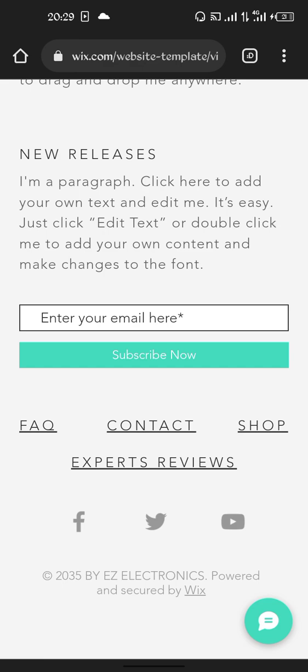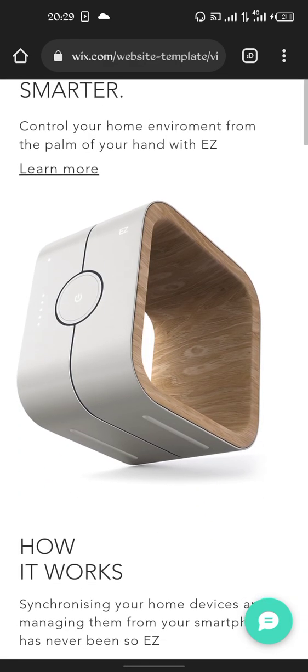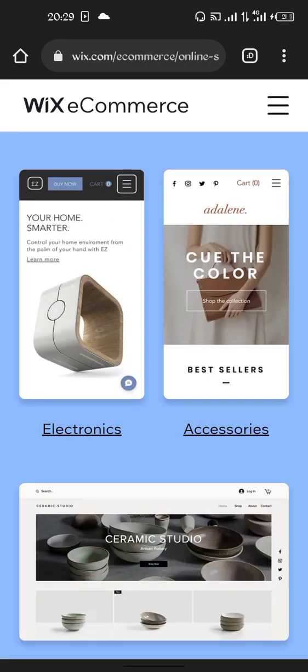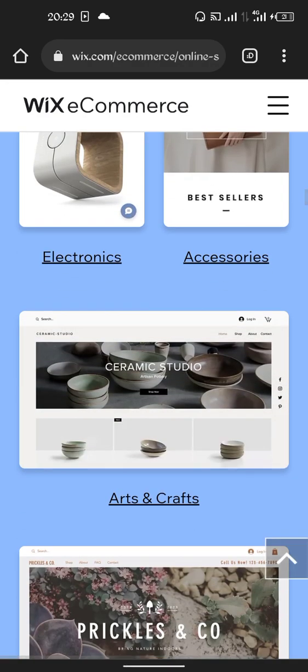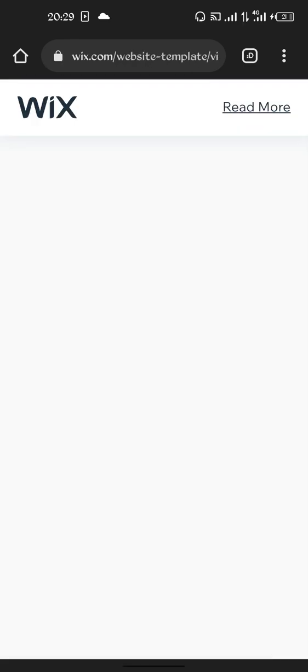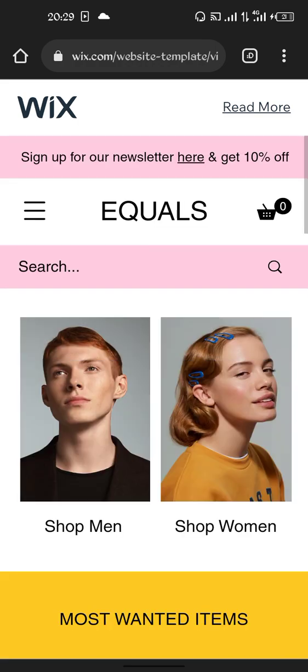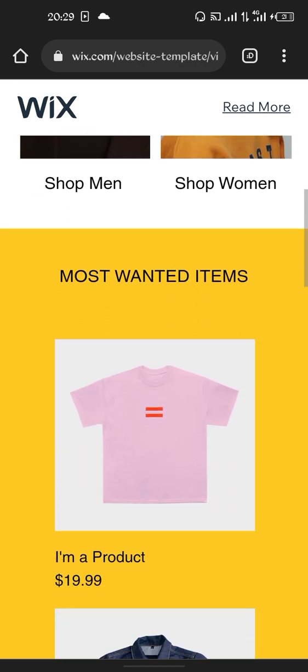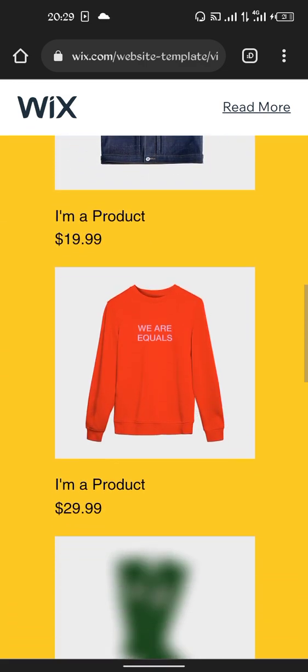Let me just go back and continue with other templates. That is for this kind of template. If it's accessories, if it's arts and crafts, if it's for fashion and clothing, if I click on this, fashion and wears, now it's going to appear to give us the look and the appearance of how the website will look. So this is for this type of platform. If I scroll up, it's giving me every other kind of information here.